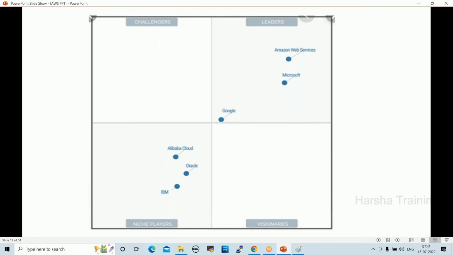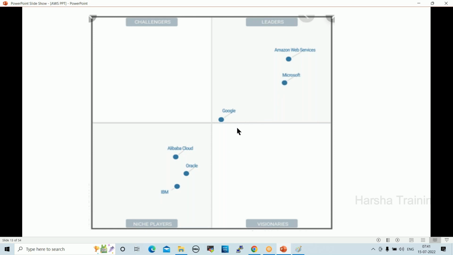So these are the quadrants. Quadrants means every quarter we get some updates, right? So last quarter, Amazon Web Services is in first place, Microsoft Azure is in second place, and Google is in third place. These are the small players: Alibaba Cloud, Oracle Cloud, IBM Cloud, DigitalOcean, Fastly, different clouds. Those are in other places, right? So these three are very popular.